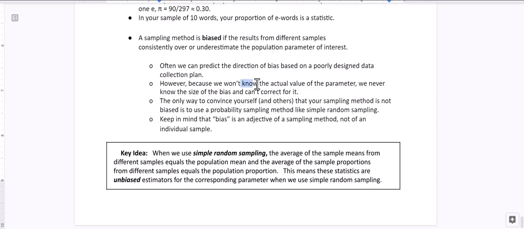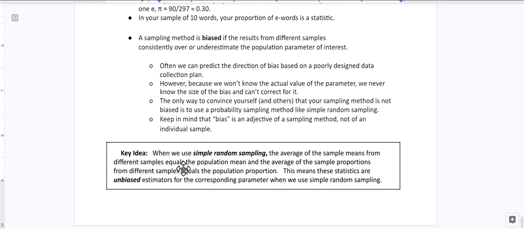We won't usually know the actual value of the parameter, so we never know the size of the bias, and so we can't correct it unless it's a census. Then we'll know the actual population. The only way to convince yourself and others that your sampling method is not biased is to use a probability sampling method like simple random sampling, like Beyonce survey number 2, when we used a random number generator. Keep in mind that bias is an adjective of a sampling method, not of an individual sample.